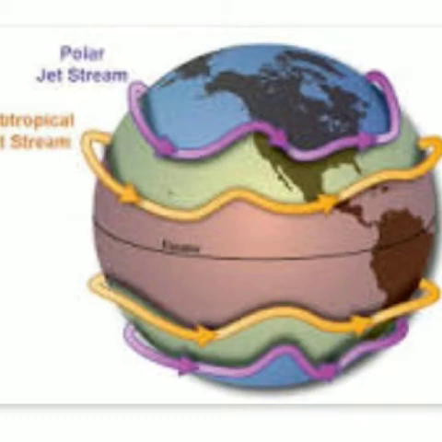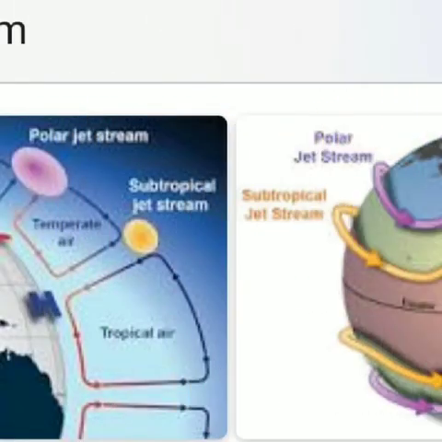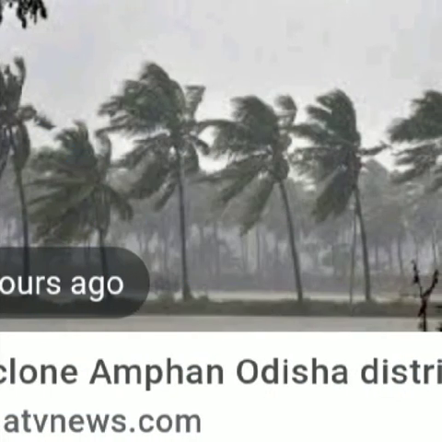Next, jet streams. The streams of intensely speedy winds flowing from west to east in the upper layers of the troposphere, at the height of 12,000 meters, are termed as jet streams.